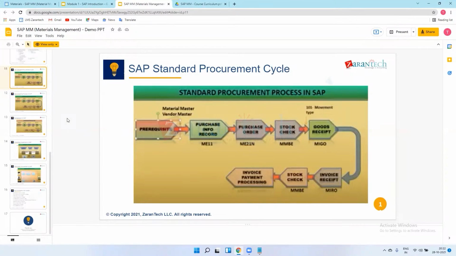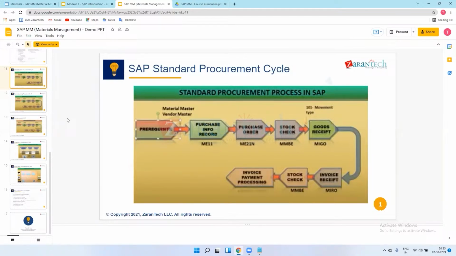Brownfield means we have some basic parameters, a platform of SAP, and we are just introducing some other modules in that, like FI, PP or SD. And nowadays, we are also converting our ERP system to the S4 HANA system.